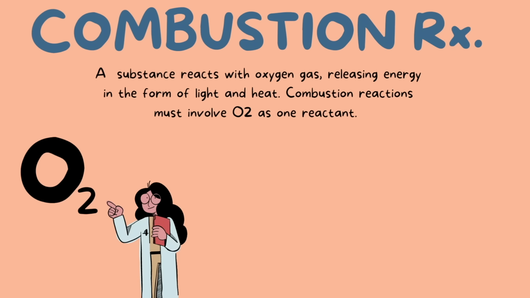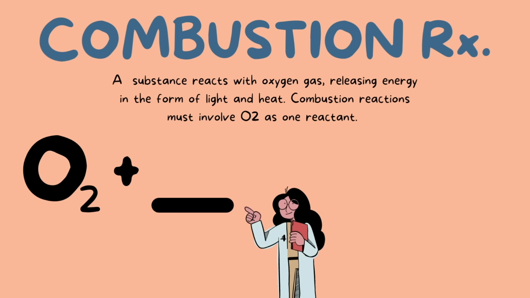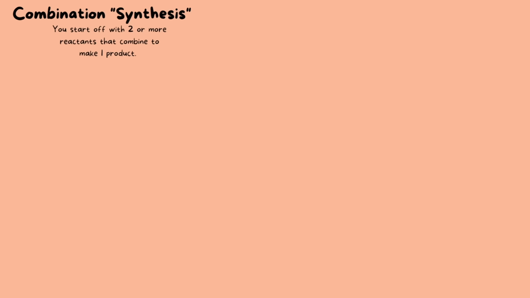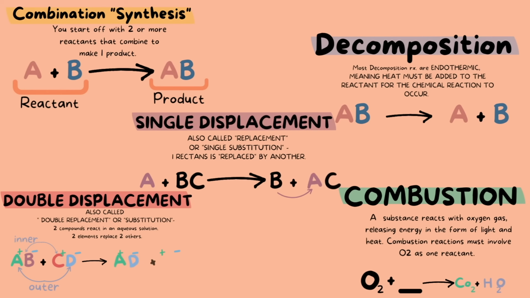So we always have O2 in our reactant side and some other reactant. And this is going to yield most commonly CO2 plus H2O. So if you see CO2 and H2O in your product side, you can guess it's going to be a combustion reaction. Okay, so we've gone over all 5 types of chemical reactions: combination or synthesis, decomposition or desynthesis, which is